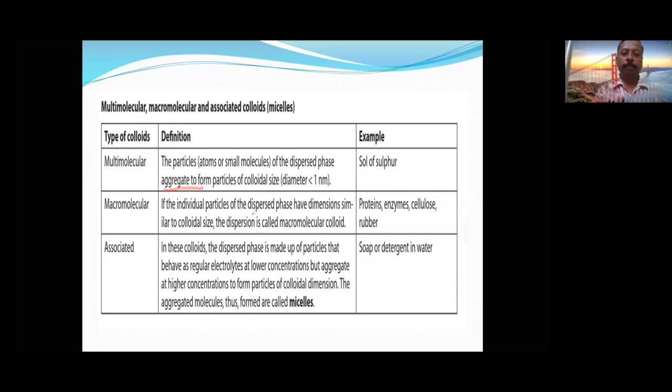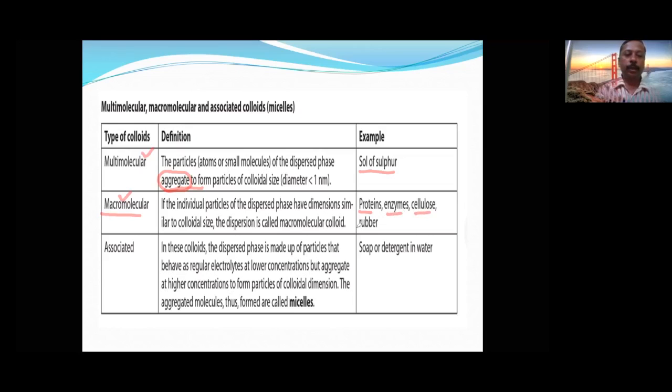If they are made by big molecules, having dimensions similar to colloidal size, then they are called macromolecular. Sulfur is an example of multimolecular colloid. Macromolecular colloids are protein, enzyme. They are already so large in size, you need not join them together.